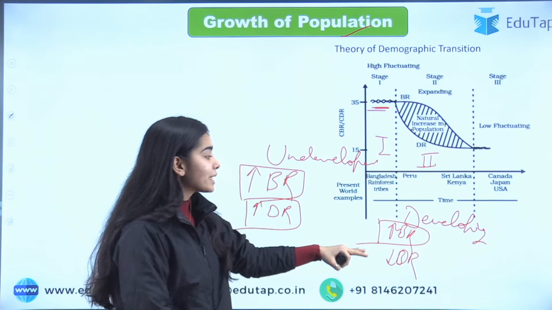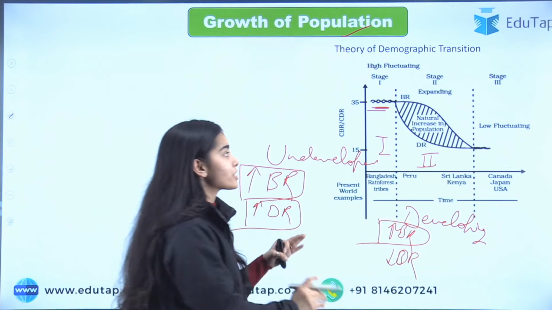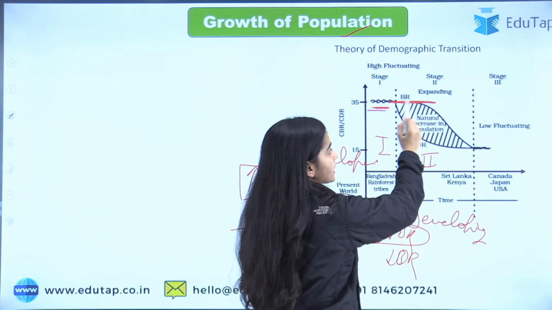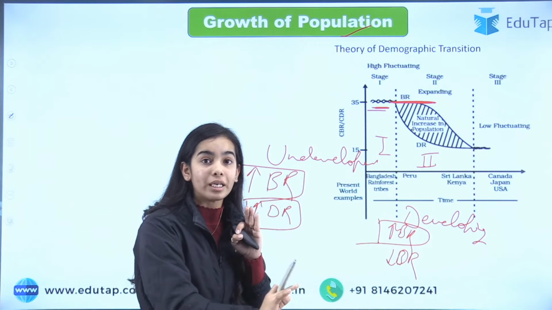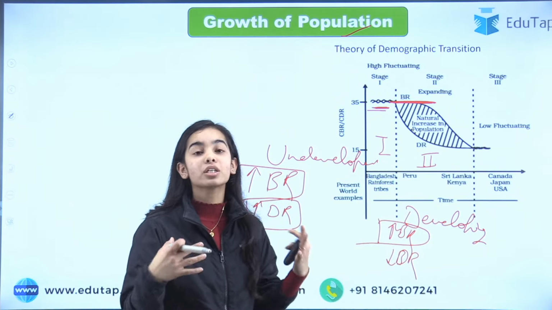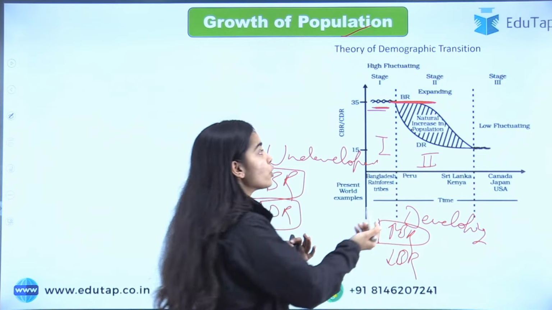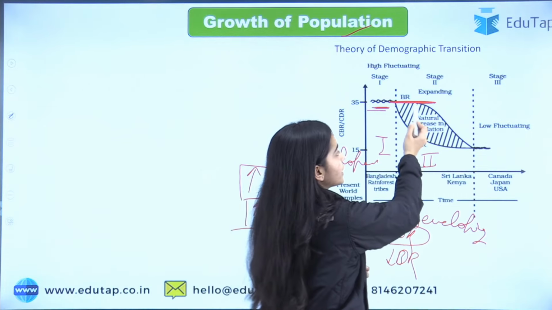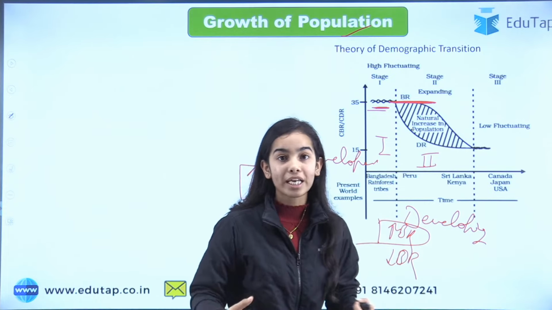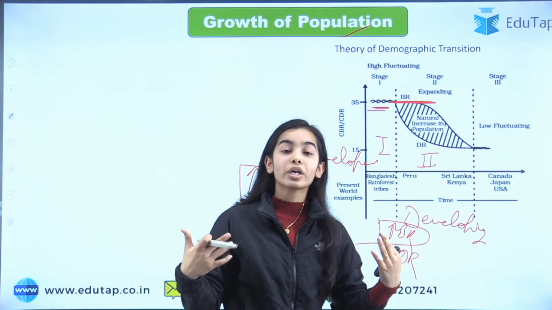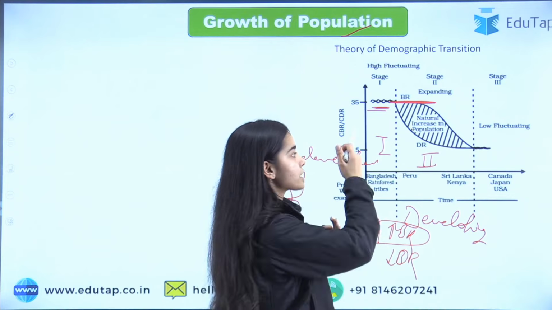So the birth rate is hard to reduce, and that's why for some period it stays at the same level, and then it drops very slowly, because it is hard to change the mindset of most of the people. So it is stagnant for some period, and after that it starts slowing down very slowly. When people become more educated, more literate and more knowledgeable, then it starts to go down.